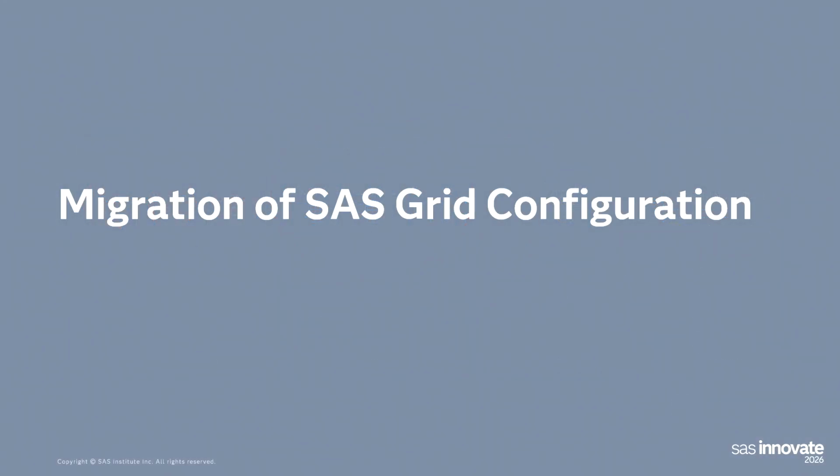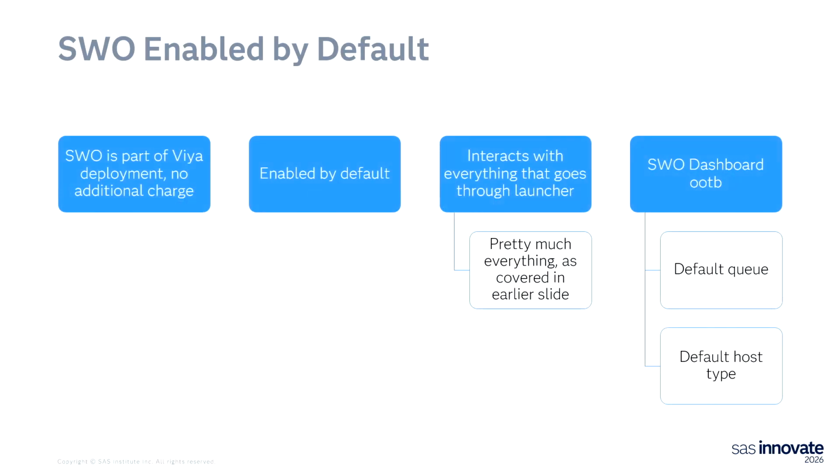Okay, so let's start talking about these pieces that are specific to a SAS Grid deployment and how we go about migrating them and the benefit we get from doing that. I mentioned already that SAS Workload Orchestrator is part of a VIA deployment. There's no additional charge. It's enabled out of the box with default minimum configuration, and interacts with everything that goes through Launcher, as we talked about in a previous slide.